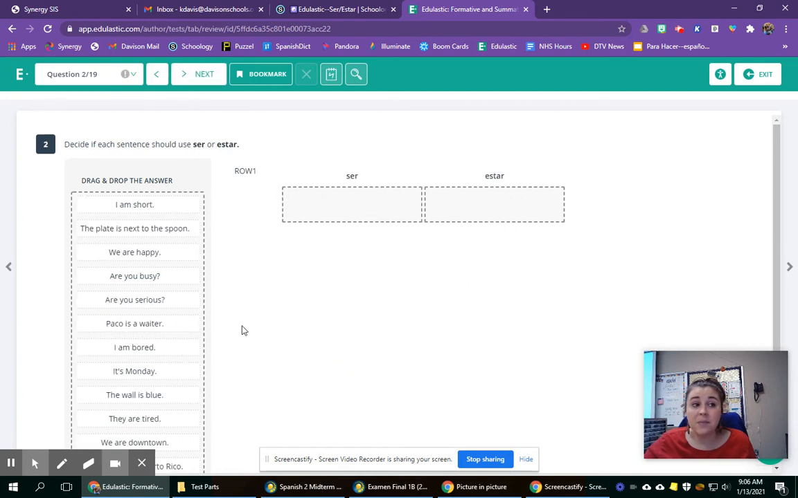Next, you have something similar, except now you're going to decide, will this sentence, if I were to translate it into Spanish, use a conjugation of ser or would it use estar? So is it a time, an origin, physical trait, identification, or characteristic using ser? Or is it an emotion or location sentence? So I'm short, that's a physical description. I'm going to put that in ser.